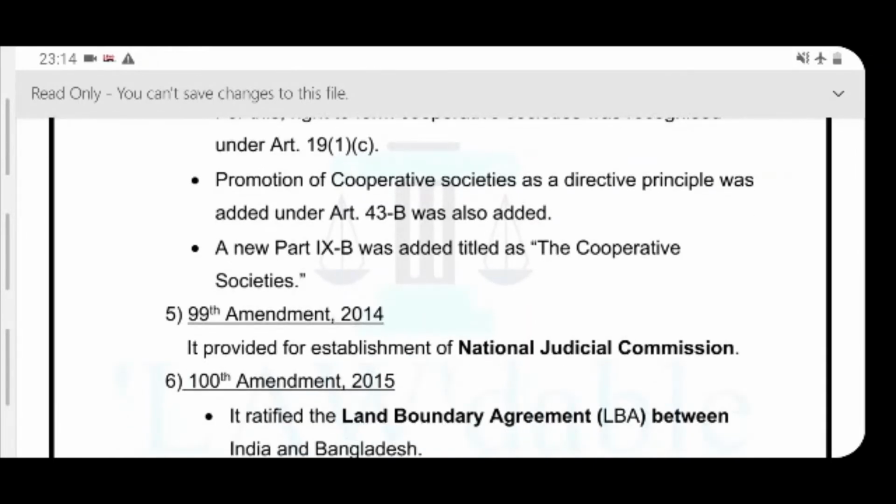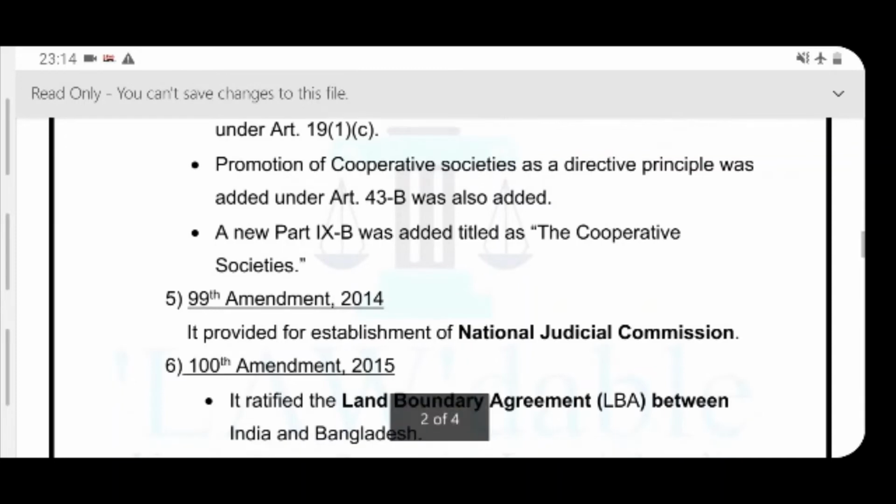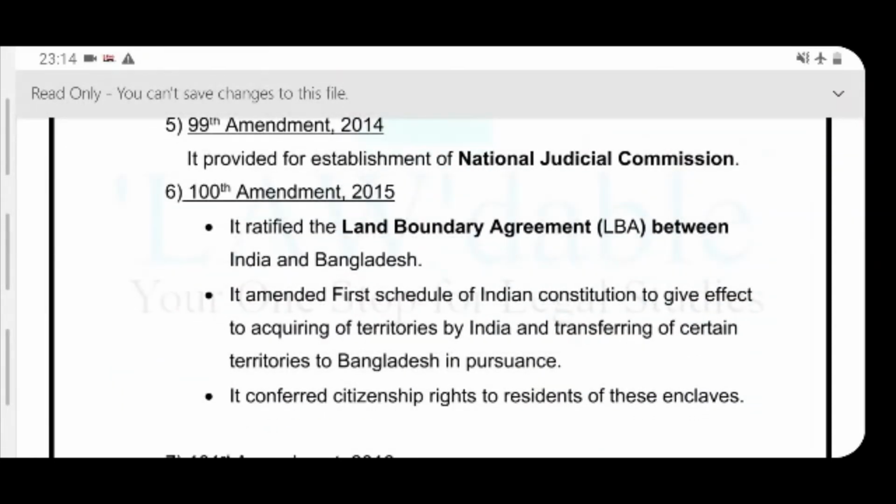Now, the next important amendment is the 100th Constitutional Amendment, which came in 2015. It ratified the land boundary agreement between India and Bangladesh. As you very well know, there were many land boundary issues. There is not a proper land boundary between India and Bangladesh.